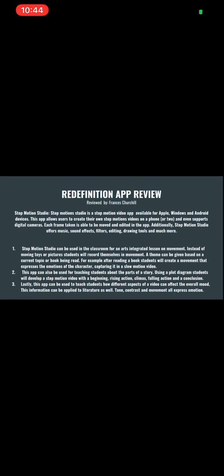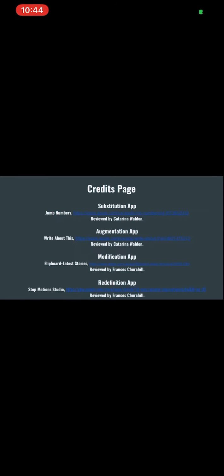This app can also be used for teaching students about the parts of a story. Using a plot diagram, students will develop a stop motion video with the beginning, rising action, climax, falling action, and a conclusion. Lastly, this app can be used to teach students how different aspects of a video can affect the overall mood. This information can be applied to literature as well. Tone, contrast, and movement all express emotion.